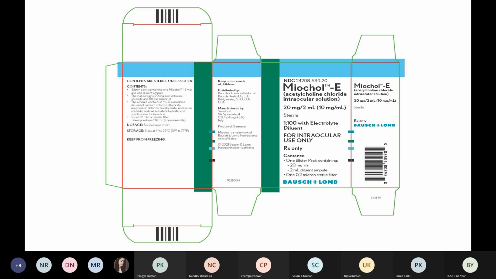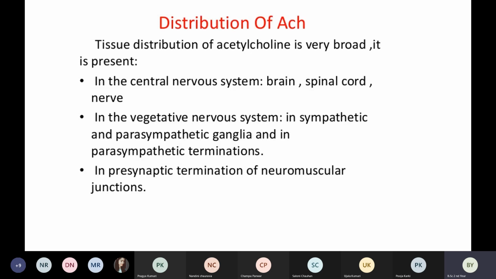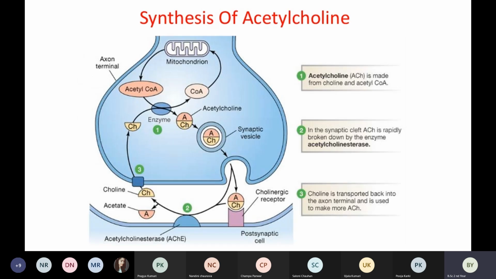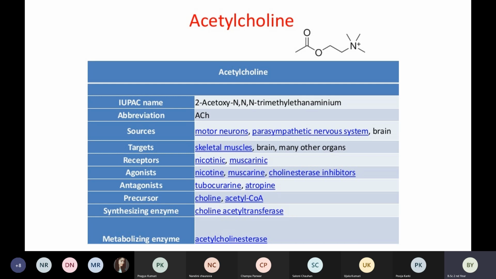So is this clear to everyone about acetylcholine? Indication, contraindication, functions of acetylcholine, or you can say the mechanism of action. Then where acetylcholine is being distributed, then what is the synthesis, how acetylcholine is being produced, and how it is being broken with the help of enzymes. Then you can say the definition of acetylcholine. This is a summary of acetylcholine.